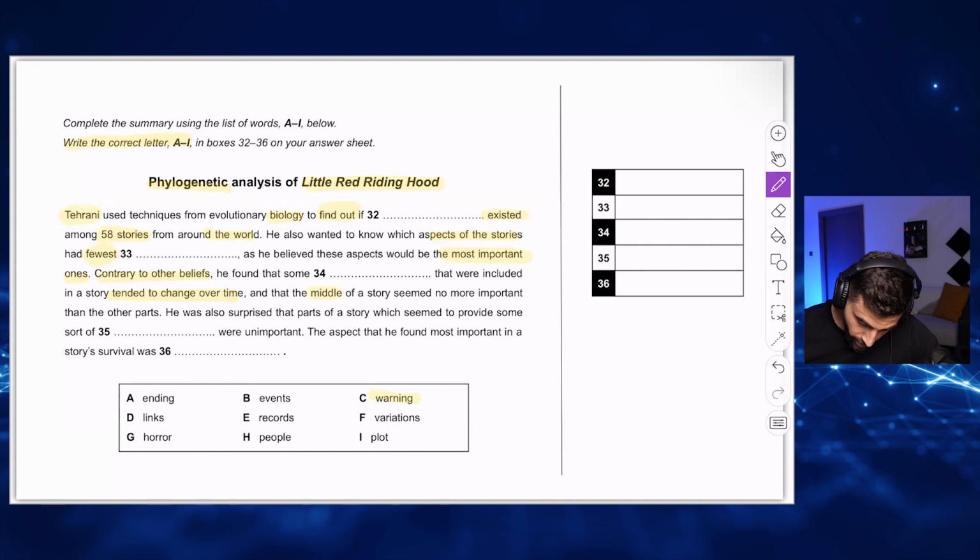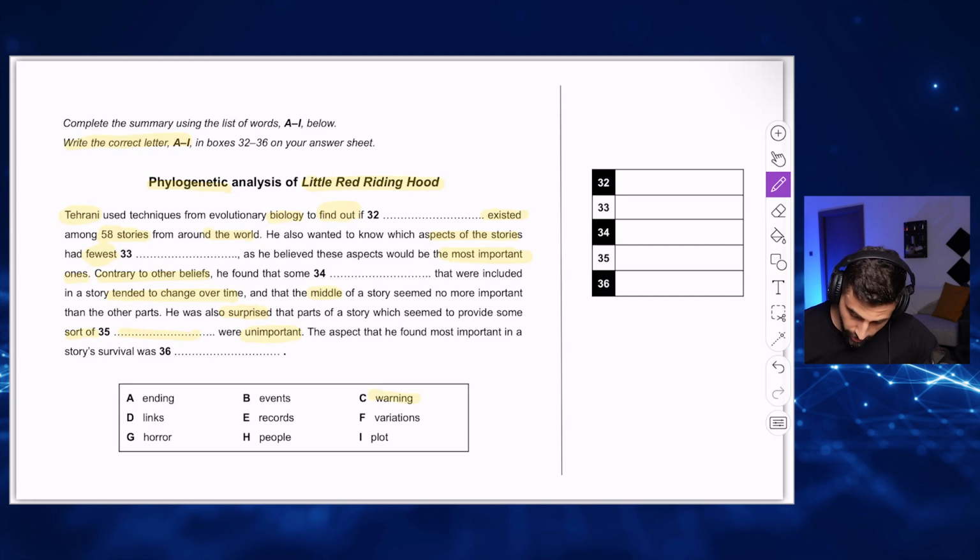Okay. He was also surprised, shocked, amazed, okay, that parts of the story which seemed to provide some sort of something were unimportant. Okay. So here we have to write the things that are not important. What are the things that were not important, unimportant?